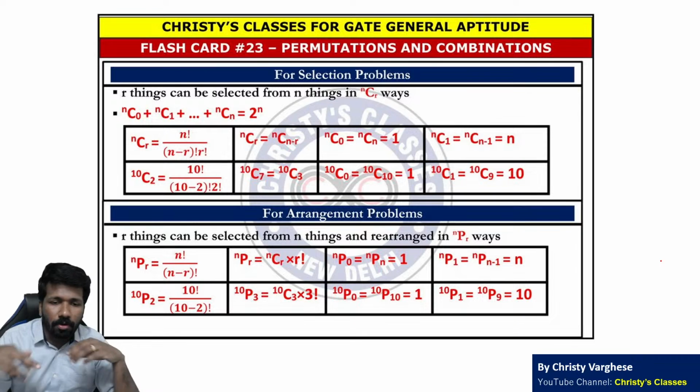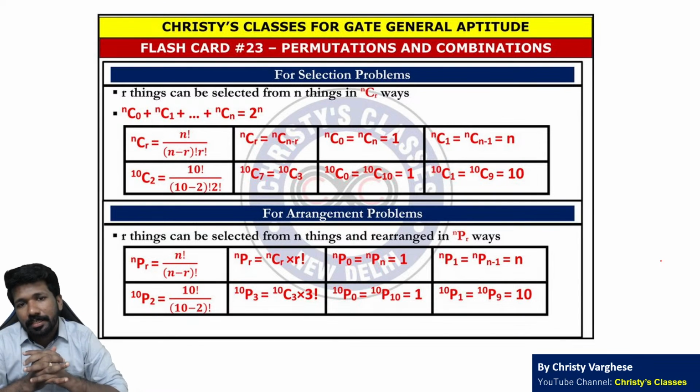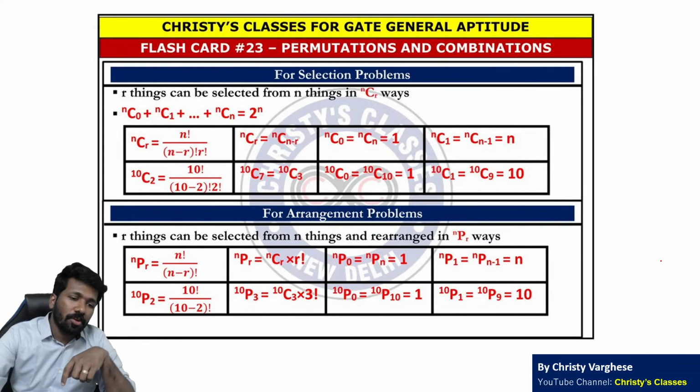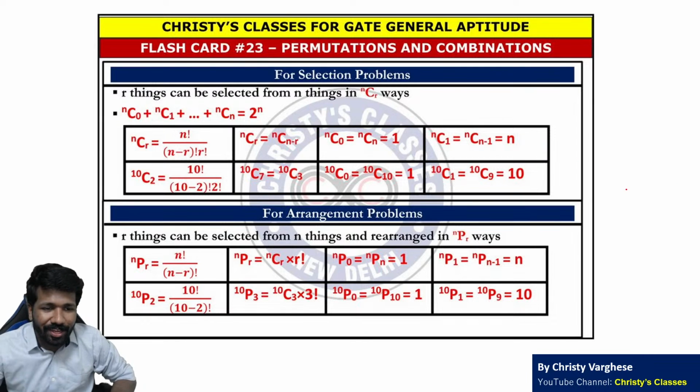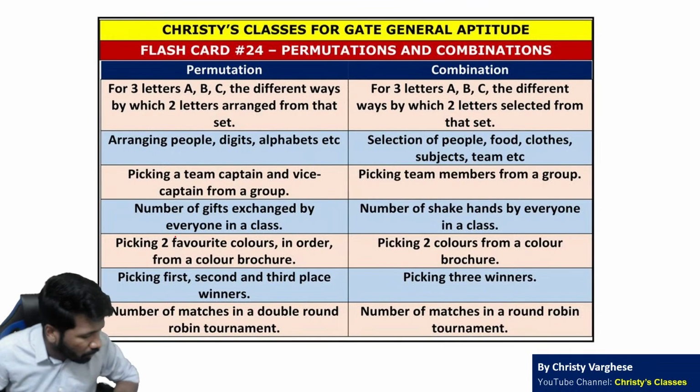Permutation, combination and probability. Permutation combination में you should clearly understand when to use permutation, when to use combination. Permutation और combination का formula सबको याद है I guess. Otherwise check out my lecture on permutation combination. But you should understand when to use permutation, when not to use it.